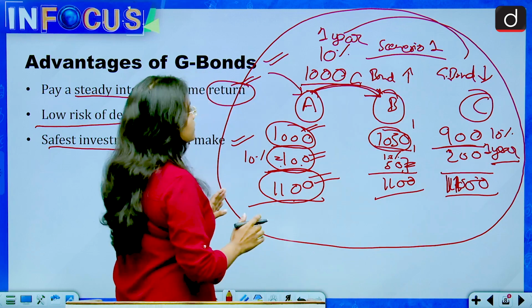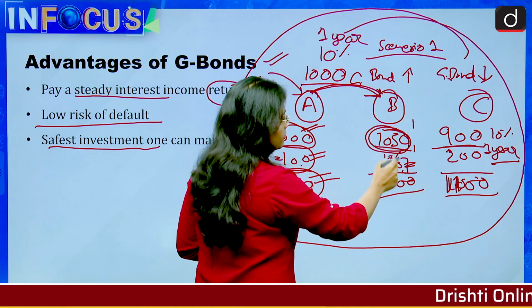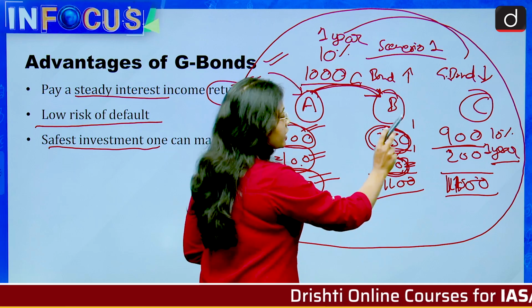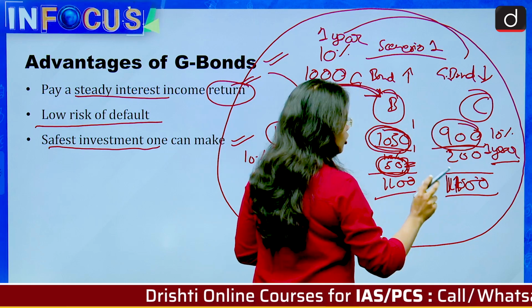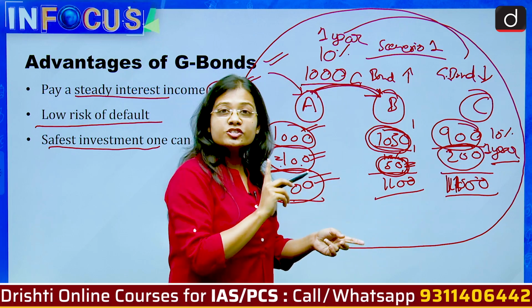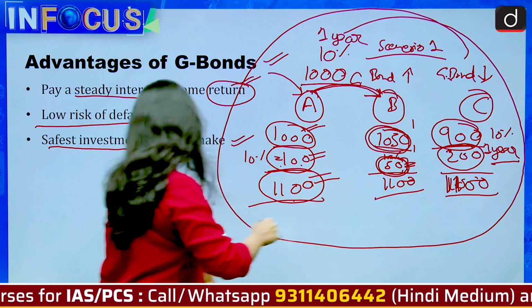So if the bond price is high, the profit or the bond yield is low. If the bond price is low, then the bond yield is high. So the relationship between bond price and bond yield is inversely proportional.